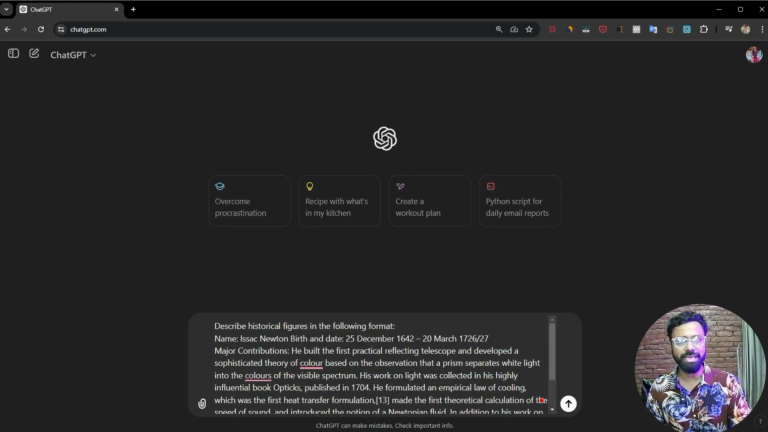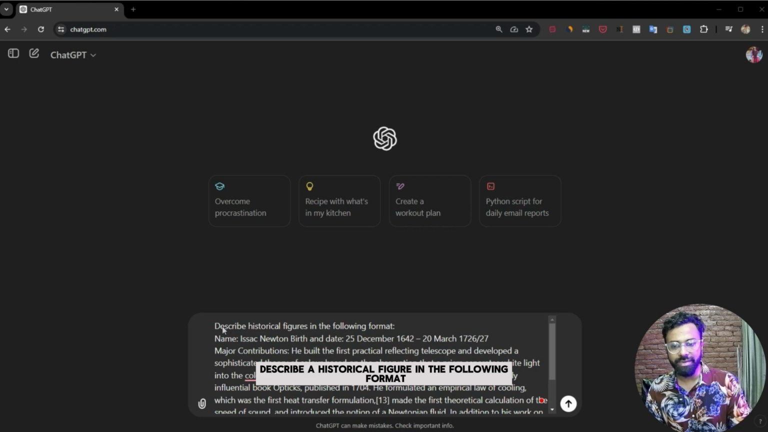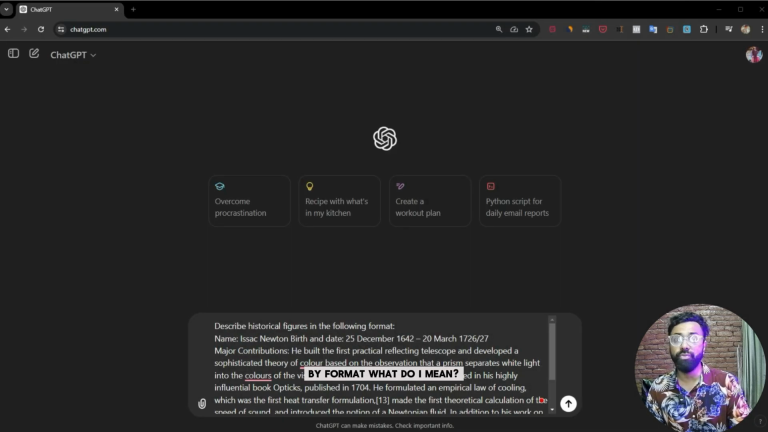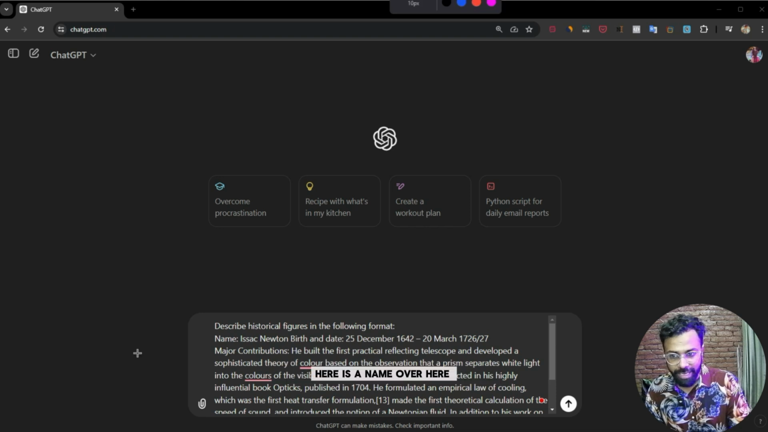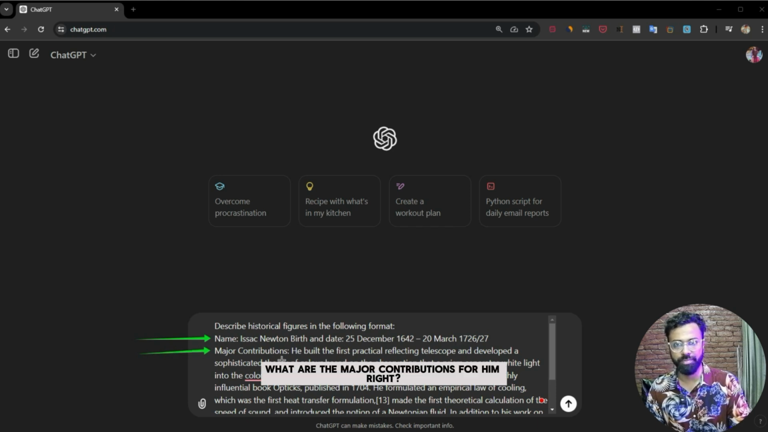So here I am basically saying, describe a historical figure in the following format. By format, what do I mean? There are some things that I want to show you guys. Here is a name over here. Isaac Newton, his birth and date is this, and then again I'm telling it what the major contributions are for him, right?